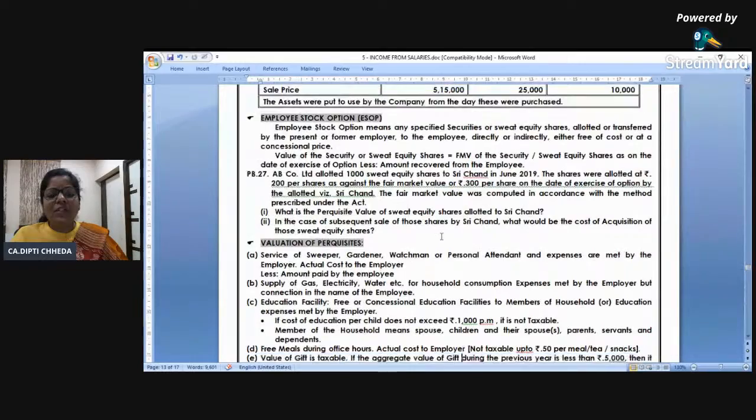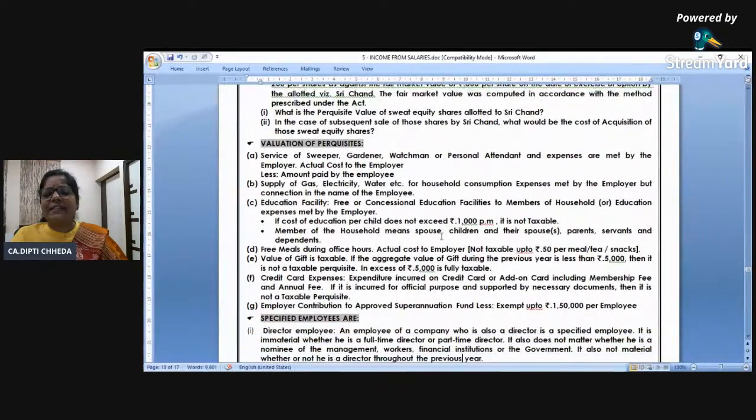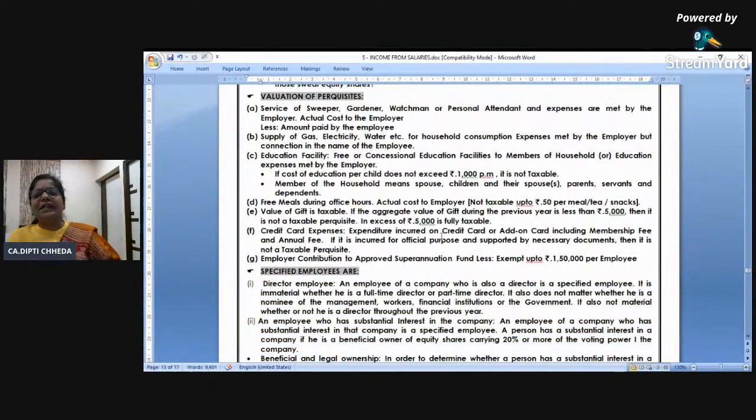So I've covered all the other perquisites. The rest remain fully taxable. One important thing I want to cover is gifts. Can an employer give gifts to employees? Diwali is coming next week. Yes. How much is exempt? Up to 5,000, and beyond 5,000 it is fully taxable. Some books say, ma'am, if 8,000 is received, 5,000 exempt and 3,000 taxable is allowed.